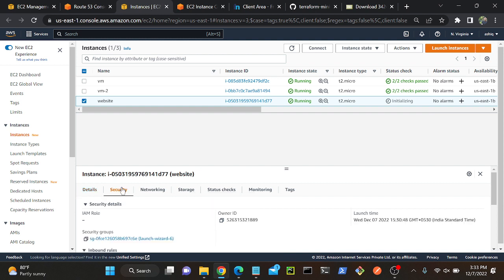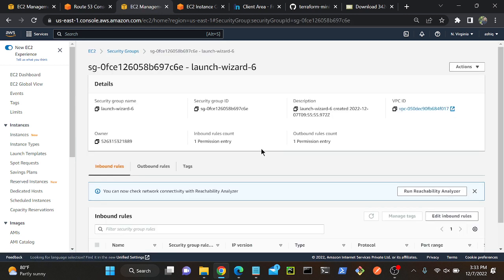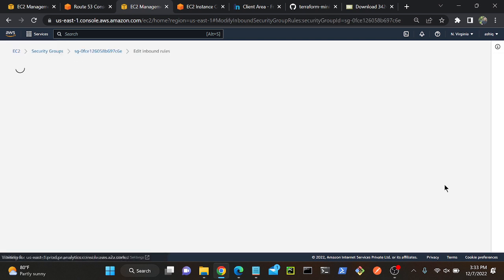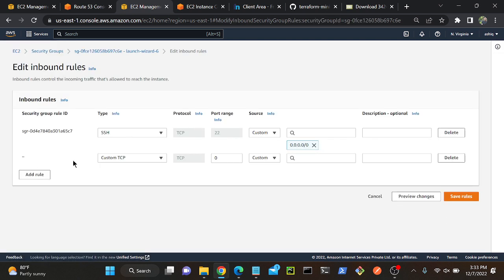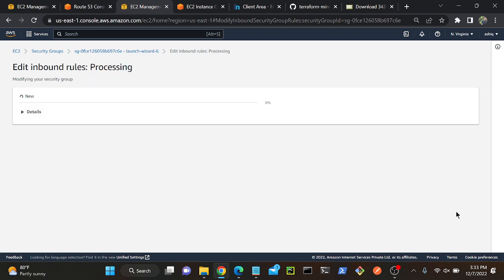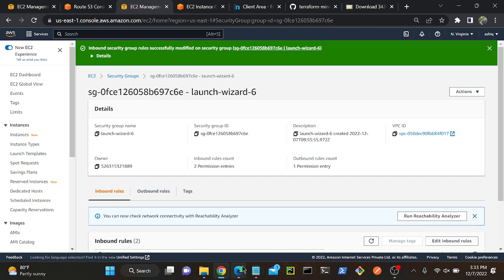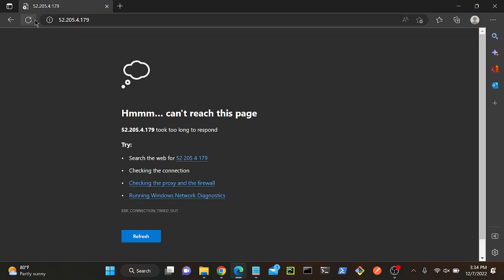But you have to install an SSL certificate. I'll show you how we can install SSL. So first I'll go to my security group. Then I will enable port number 80. Add a rule, so I can enable port number HTTP 80. Then custom, enable server. So now I'll try to access my server.